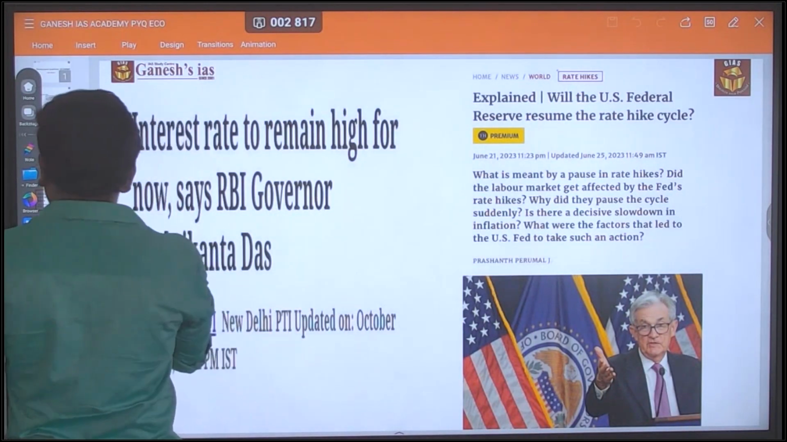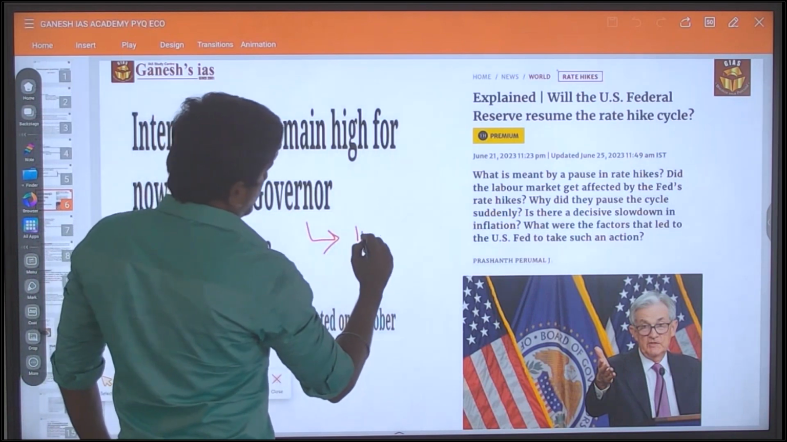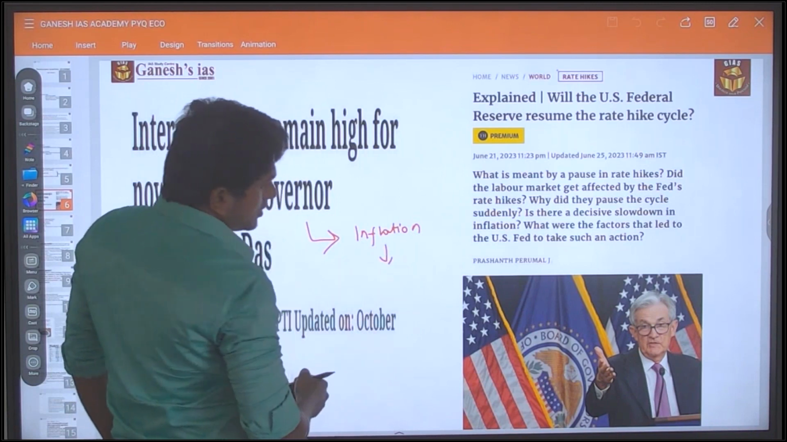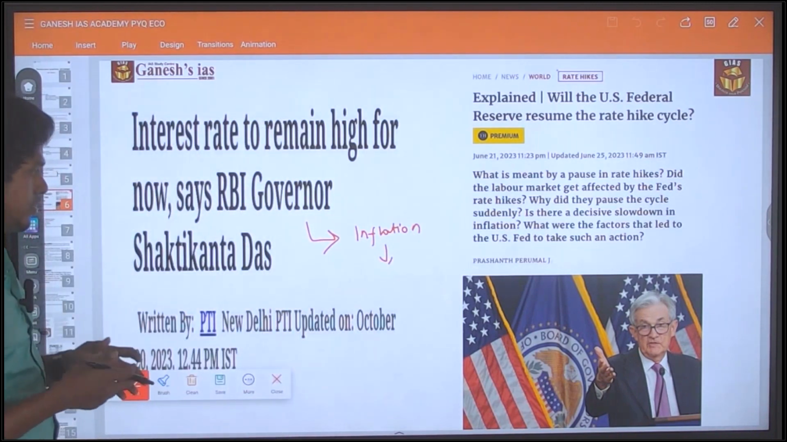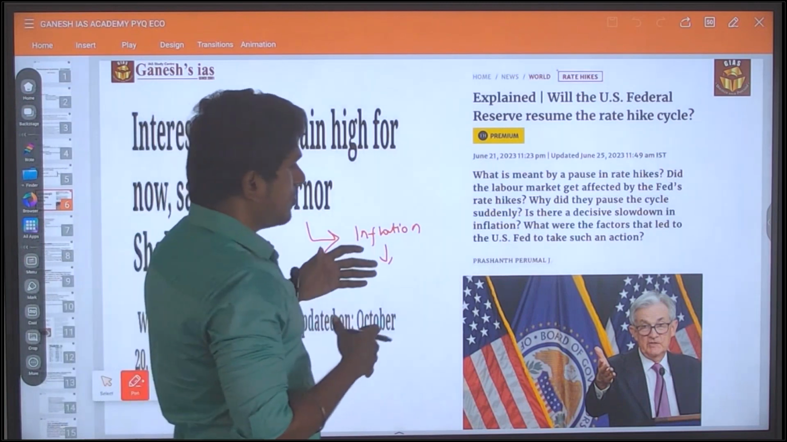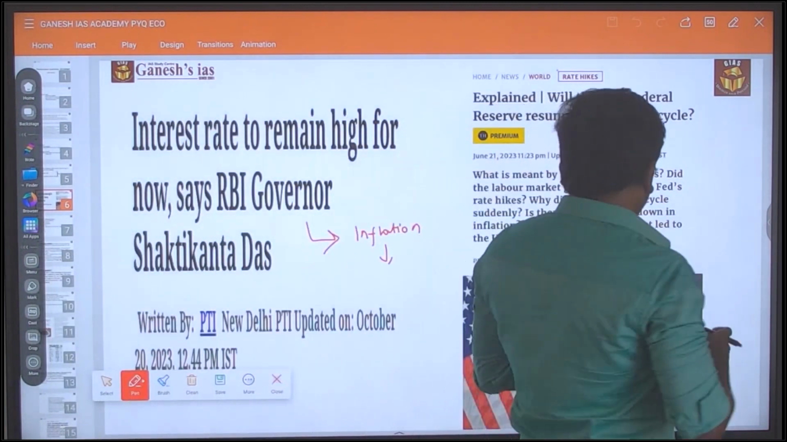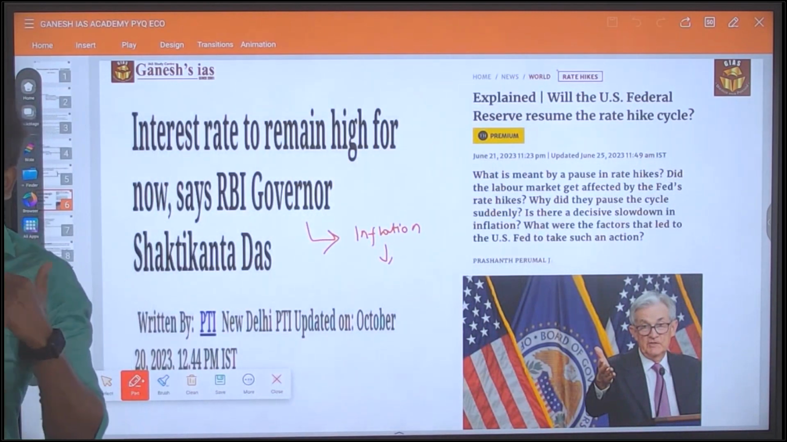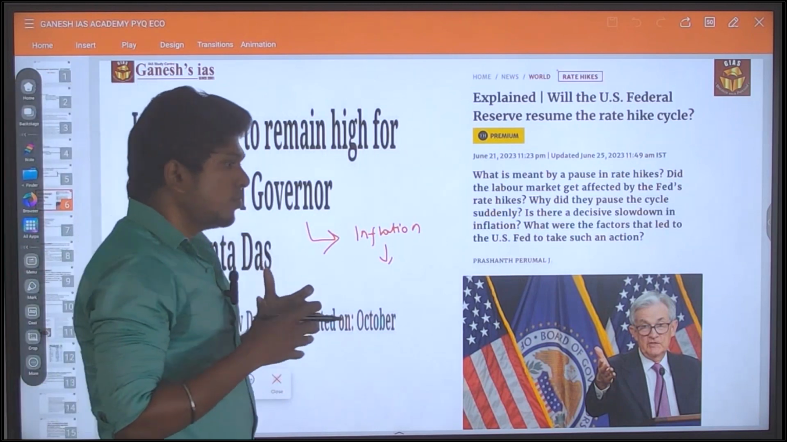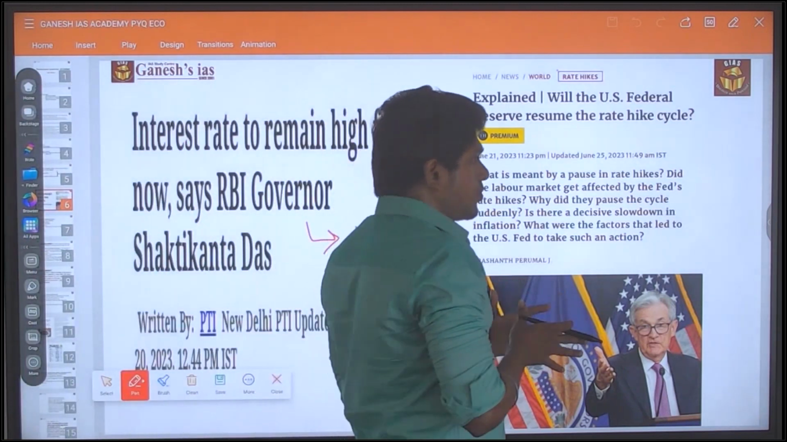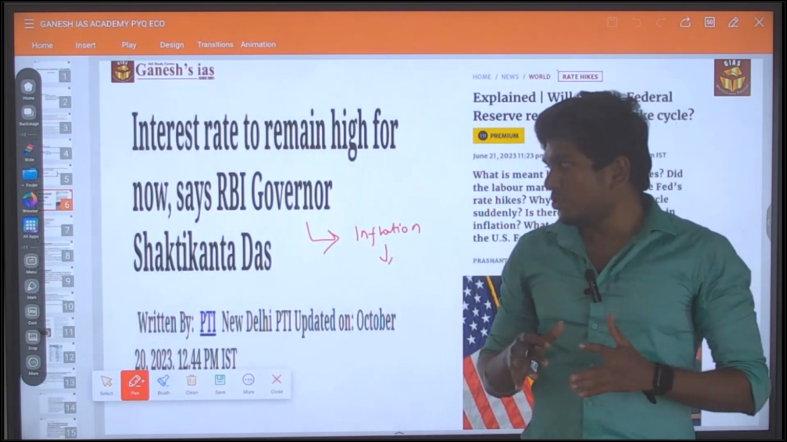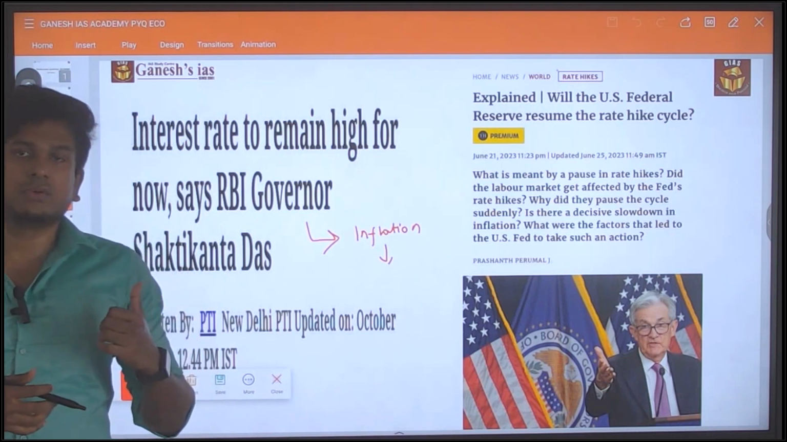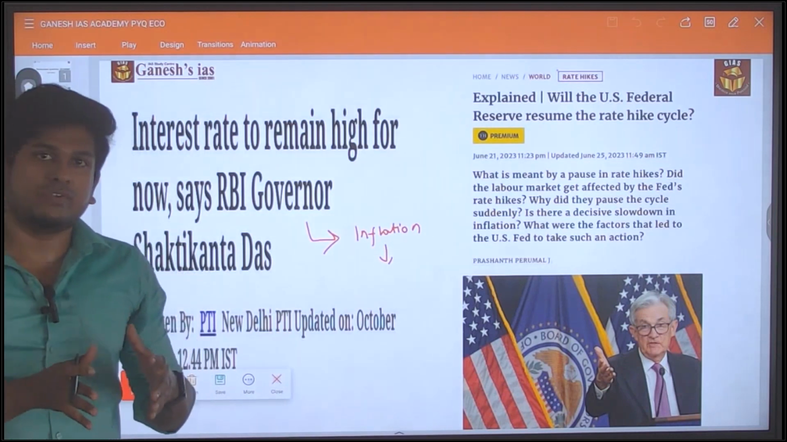It's purely speaking about inflation. See, this article itself speaks about inflation. For that they are going to address this inflation by reducing the money supply. Whatever the question speaks, this article itself has all the statements in it. So it is a direct question. When you come across some kind of article, you have to revise the static part along with this current affair. In such a way you have to do the revision.